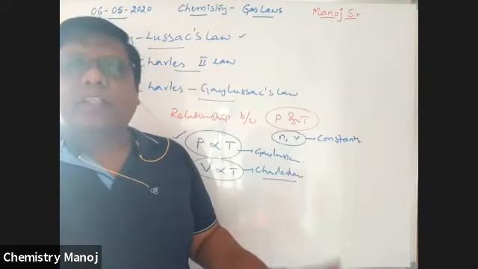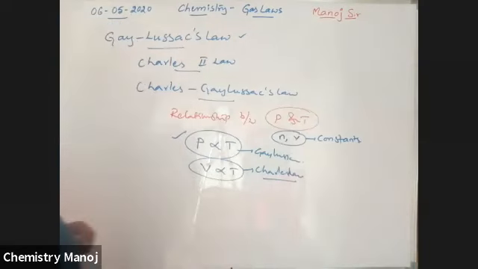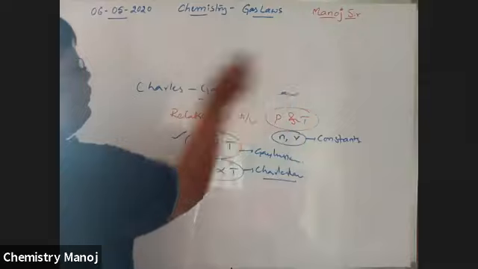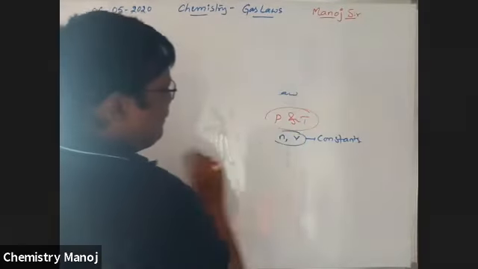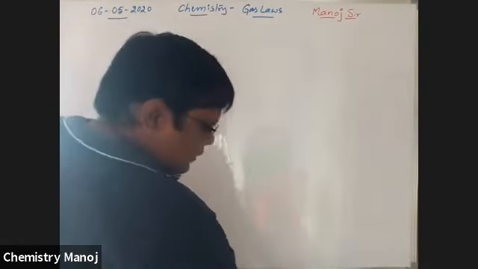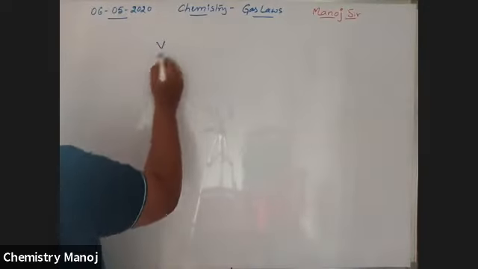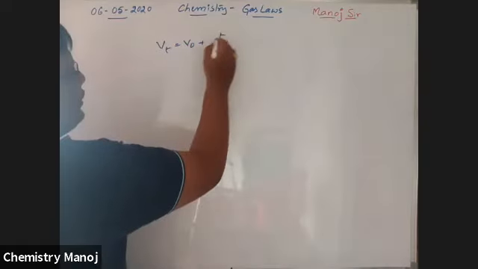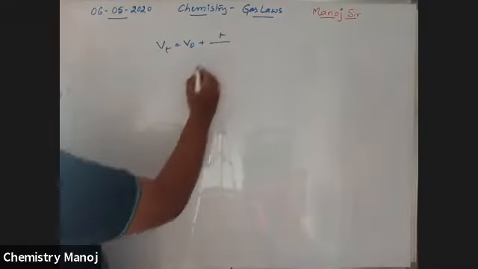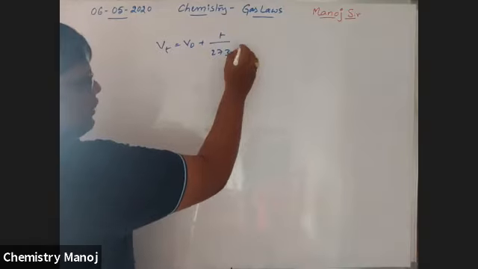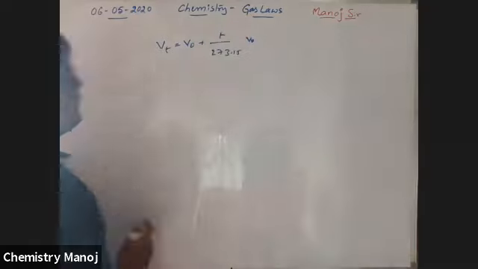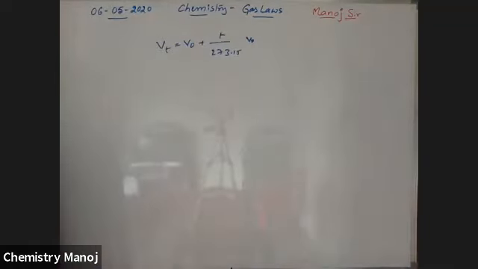In yesterday's class, Vt is equal to V naught plus T into 273.15 into V naught. It is a relation we derived yesterday.